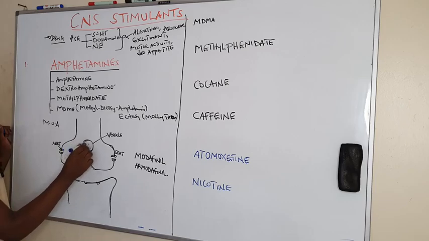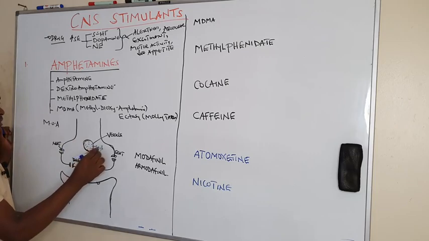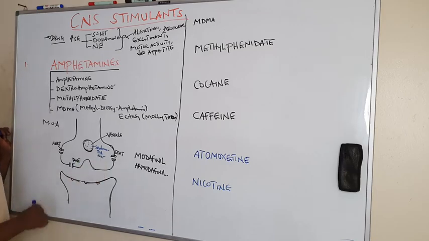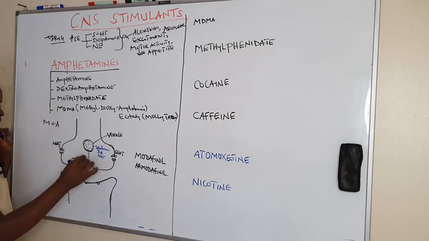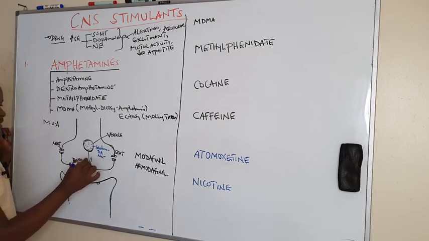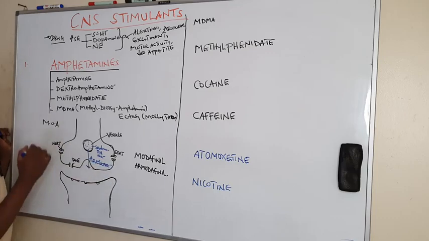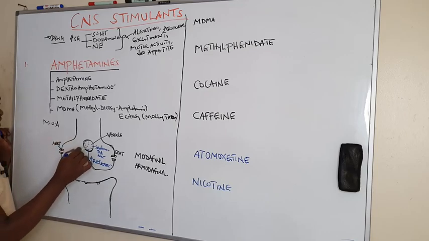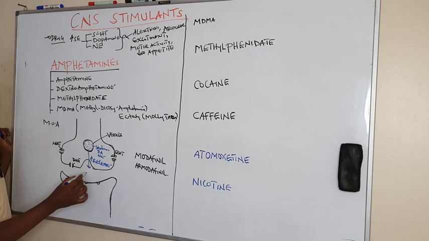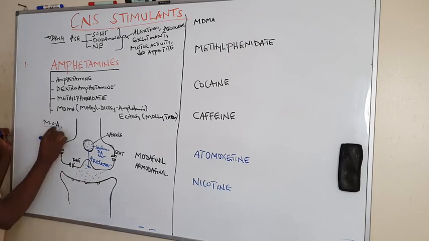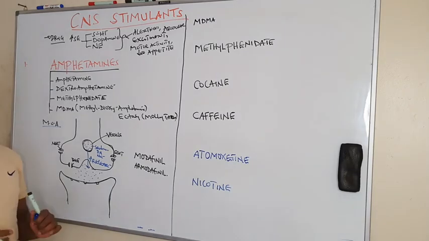If in the synaptic cleft we have our monoamines, serotonin, dopamine, and norepinephrine, these drugs enhance the release of these neurotransmitters from the synaptic vesicle into the synaptic cleft by exocytosis. So one of their mechanisms of action is to increase the release.